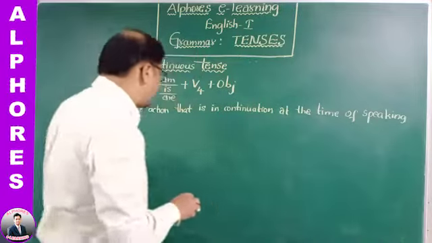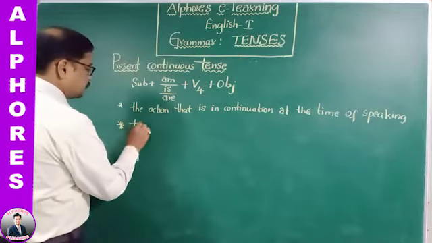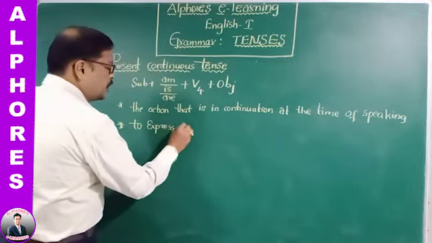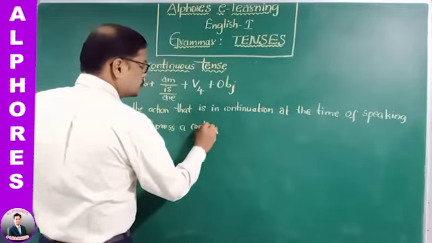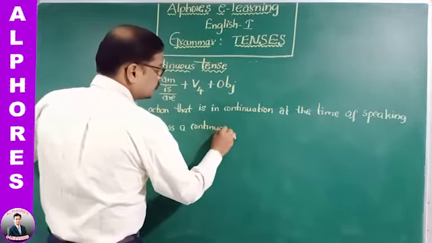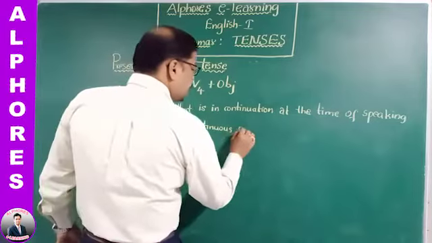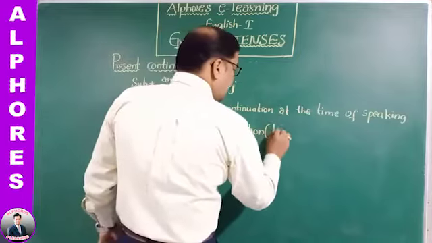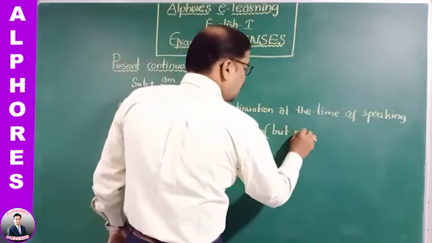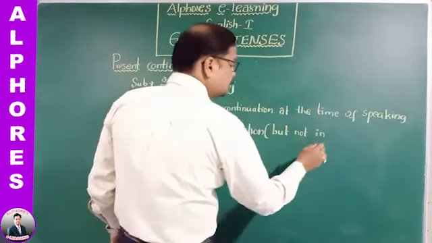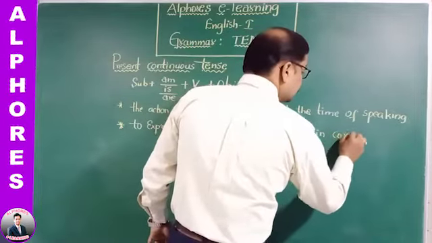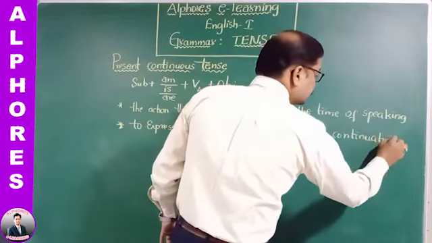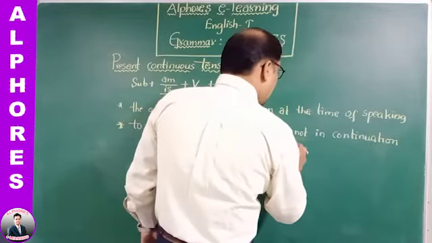To express a continuous action but not in continuation at the time of speaking.